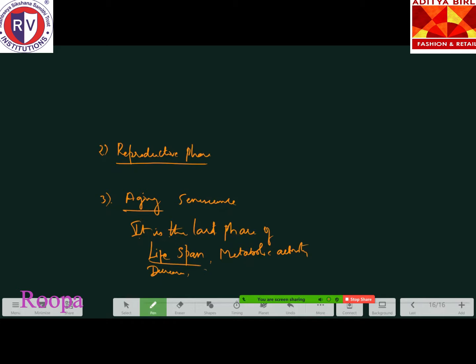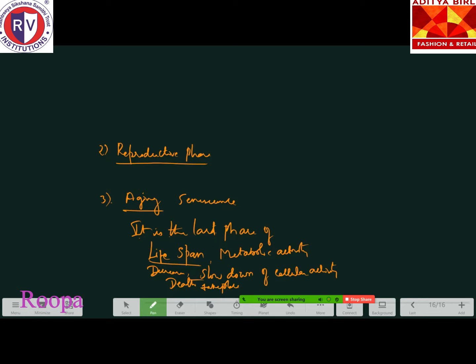Slowing down of cellular activity. Okay, and finally death of a person, or the death takes place. Okay, so that's all about the senescence phase or the aging phase.